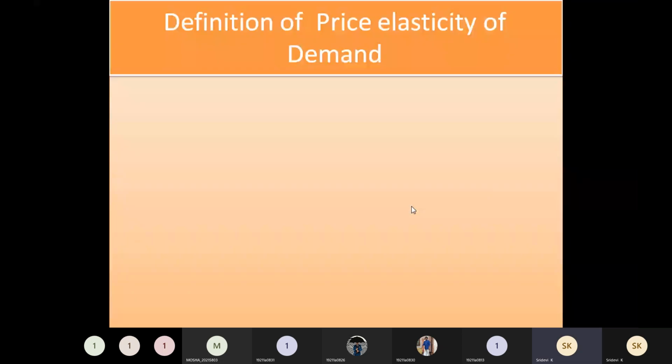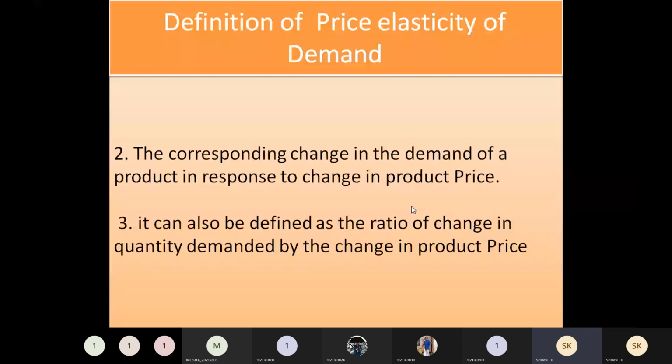Other definitions you can give are: the corresponding change in the demand of a product in response to a change in the product price. Or you can define it as the ratio of the change in quantity demanded to the change in the product price. Whichever of these definitions you use, they all give you the same meaning.